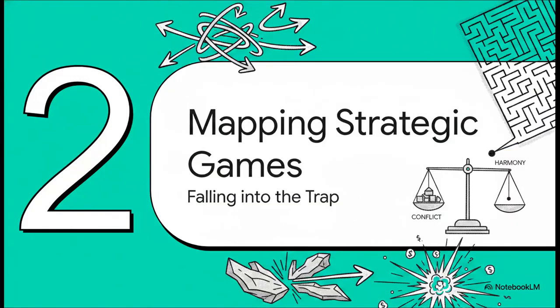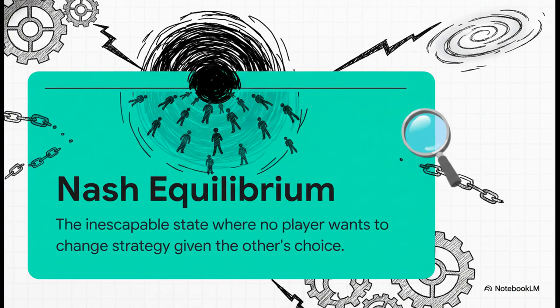Moving right along to part 2, mapping the strategic games. So, to understand why things actually break down, we need to quickly de-jargonize a really crucial mathematical concept, the Nash equilibrium. Don't think of this as the best outcome. Think of it more like an inescapable black hole of self-interest. It's kind of like standing up at a concert just to see better. Once everyone stands up, no one can see better. But if you sit down alone, you see absolutely nothing.